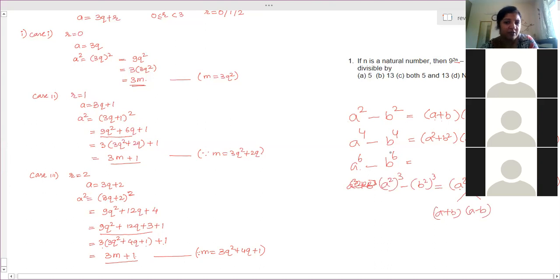That means every even power with subtractions, you are always getting the factors as a plus b into a minus b, right? Yes, ma'am. So that means this number is divisible by a plus b into a minus b. So 5 and 13. That means 9 plus 4 and 9 minus 4. So 9 plus 4 is 13 and 9 minus 4 is 5. So it is divisible by 13 and 5 both.